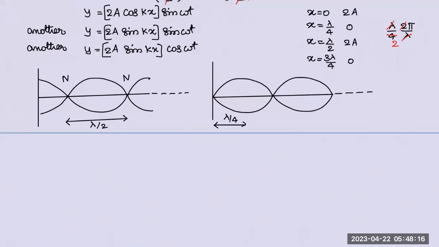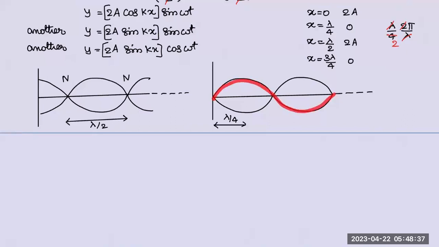Sir, can you draw the graph for the third one? Third one, yes. Y is equal to 2a sin kx cos omega t. Second and third both are this one only, the same. The only thing which will decide where the string starts is this part.